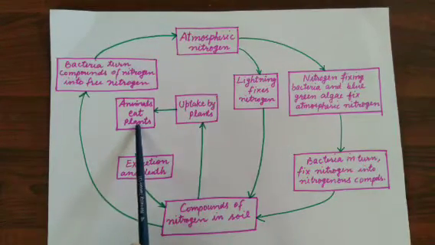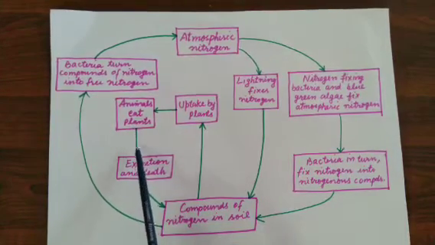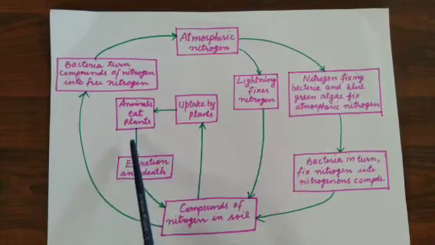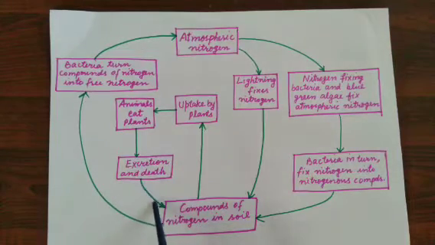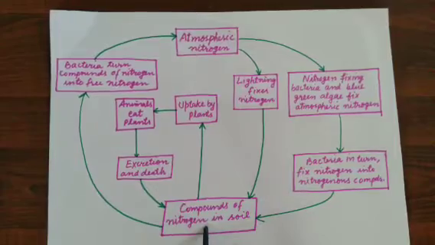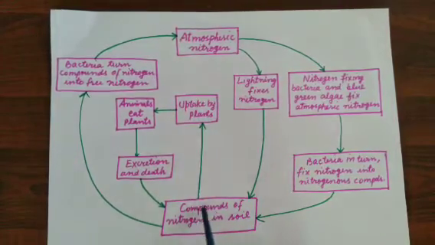When these animals die, or they urinate, or they excrete, then the nitrogen comes back to the soil, from where it is again taken up by the plants. In this way, the cycle goes on.